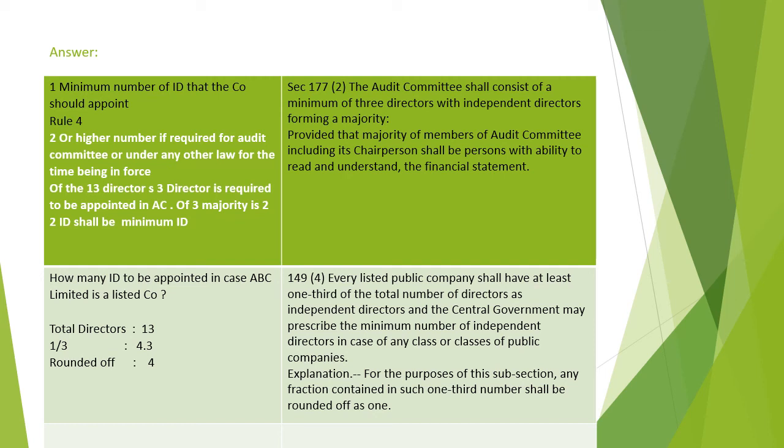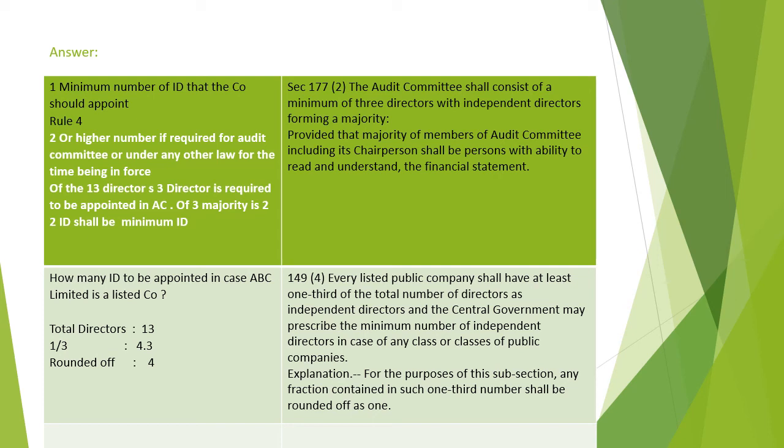So therefore, out of 13 directors of the company, 3 directors are required to be appointed to the audit committee. Of those 3, 2 shall be independent directors. So therefore, the minimum the company is required to appoint is 2 independent directors.